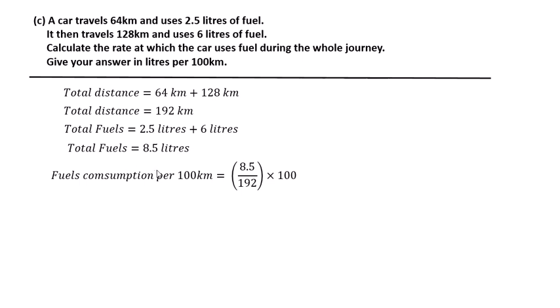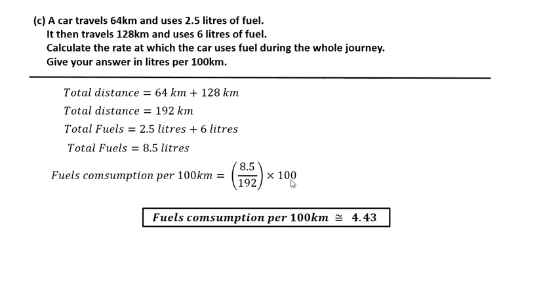So fuel consumed per 100 kilometers is the total fuel divided by the total distance. Total fuel is 8.5 divided by total distance, 192, multiplied by 100. So the fuel consumption per 100 kilometers is approximately 4.43.